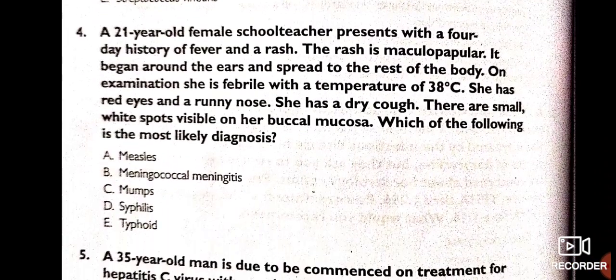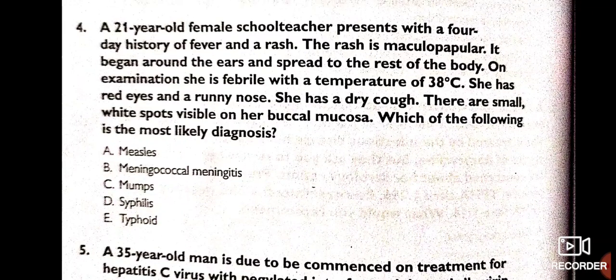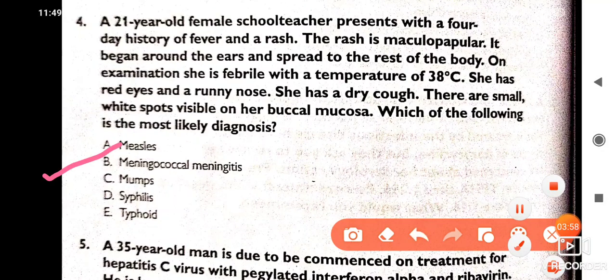Okay. Now, a 21-year-old female school teacher presents with a 4-day history of fever and rash. The rash is maculopapular. It began around the ears and has spread to the rest of the body. On examination, she is febrile, temperature 38. She has red eyes and runny nose. She has a dry cough. There are small white spots visible on her buccal mucosa. Which of the following is the most likely diagnosis? So this is a case of measles. We see Koplik spots on the buccal mucosa.